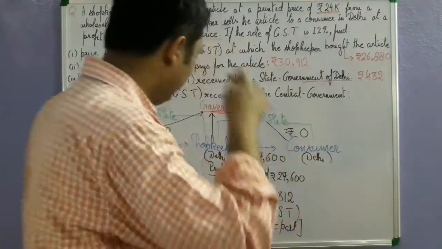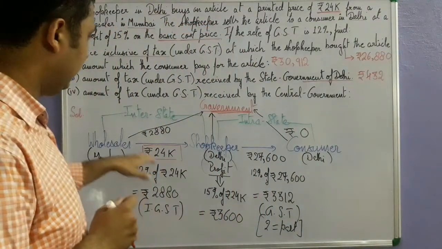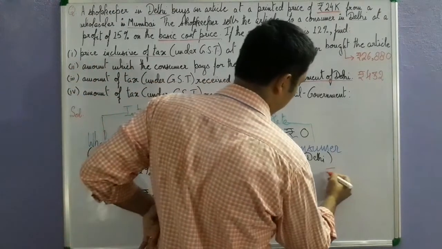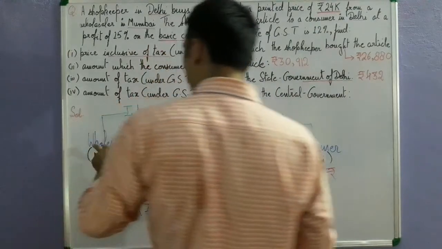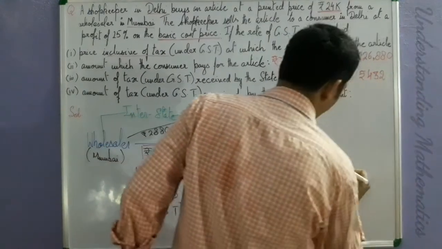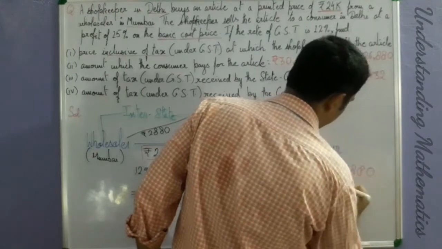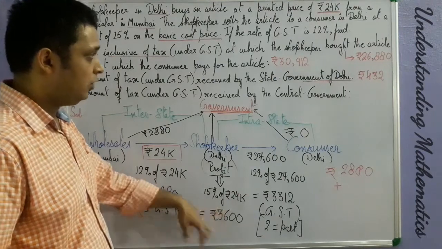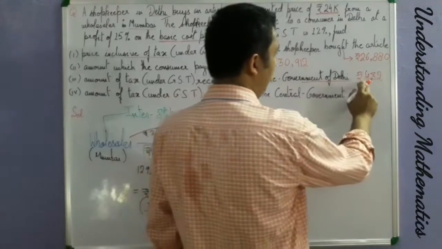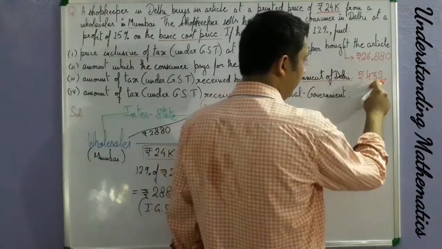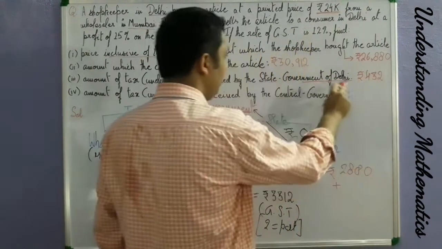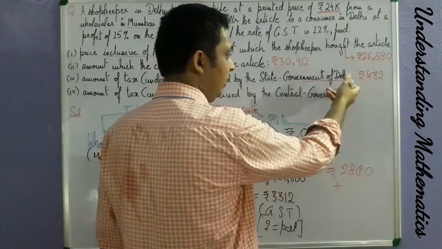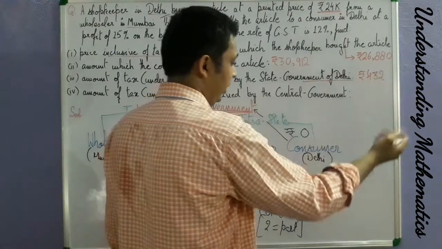Clear? So that is why we will see how much total amount of tax will be collected by the central government. So the central government collects tax from the wholesaler. So this is rupees how much? 2880 as IGST, plus the government collects tax from the shopkeeper. But the shopkeeper has already paid how much amount to the state government of Delhi? 432. State government of Delhi means the central government of Delhi. Why? Because the main government of our country sits in Delhi. So the state government or central government means the same thing.